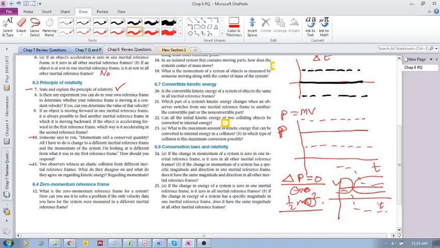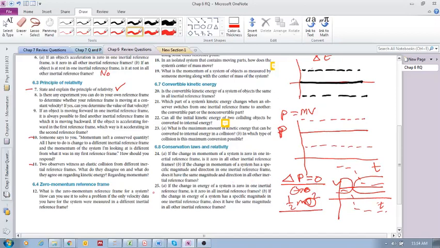Does it make sense? So the system and the individual kinetic energies will be different in the two reference frames, but what they agree on is that in each different reference frame, the total kinetic energy does not change during the collision. Okay? I hope that makes sense.